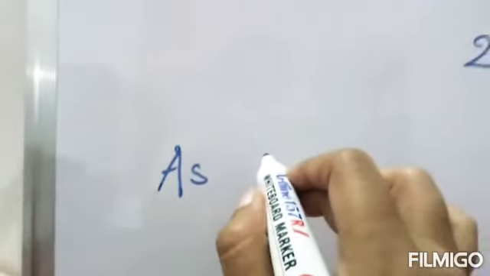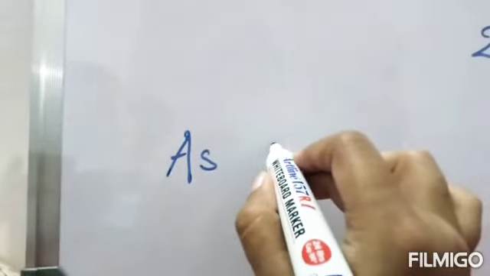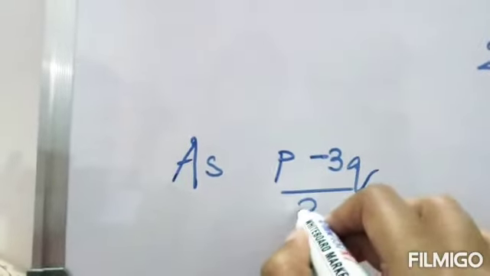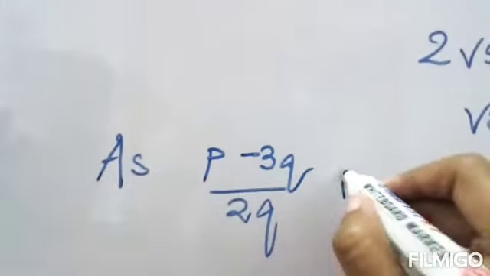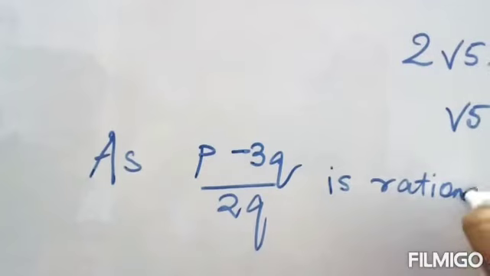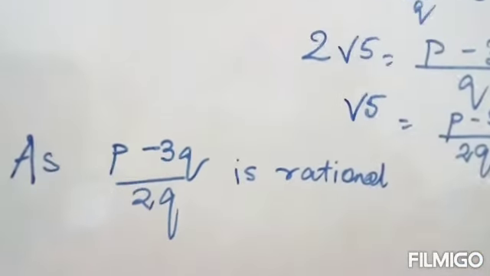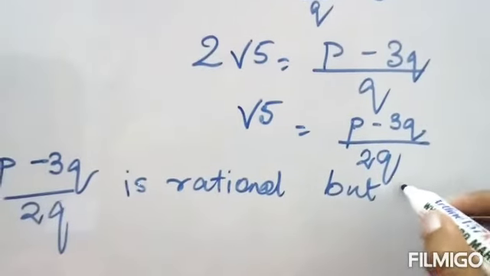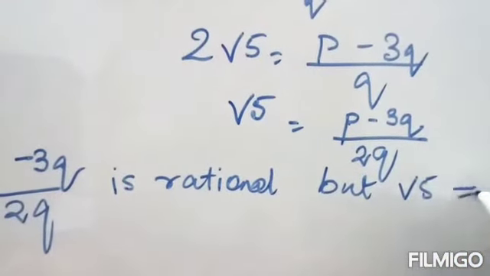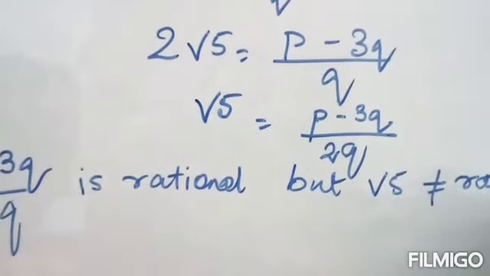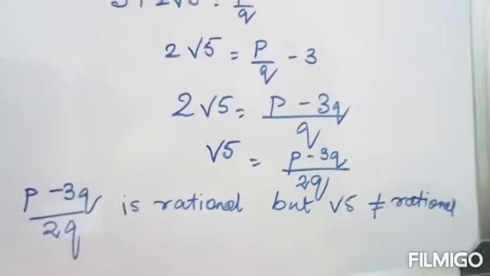As p minus 3q by 2q is rational, right? But we know that root 5 is not rational.